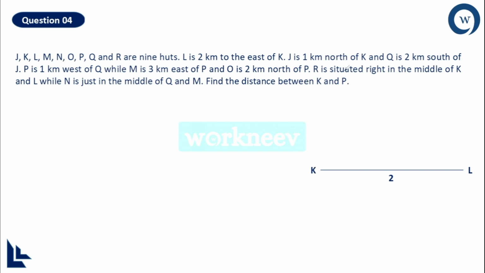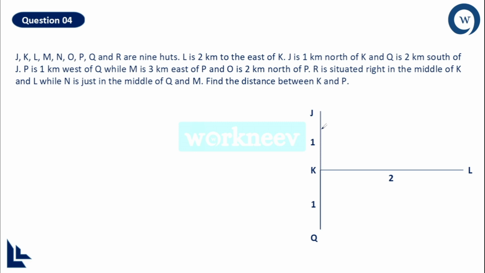Then J is 1 km to the north of K. K is here right now, and 1 km to the north means definitely it will be like this. 1 km to the north of K. And then Q is 2 km to the south of J. So J is here. 2 km south means it will look like this. 1 km is already here and 1 more kilometer from here. So 2 km to the south of J.